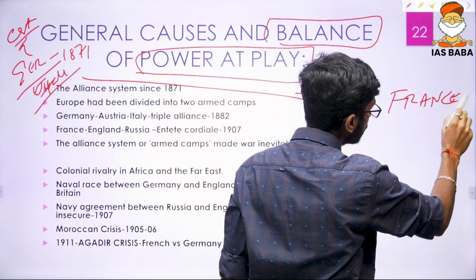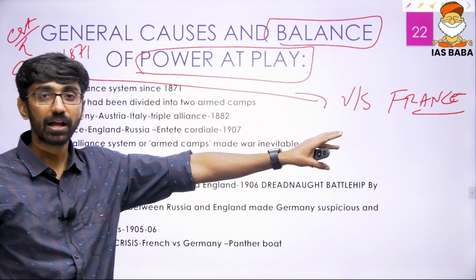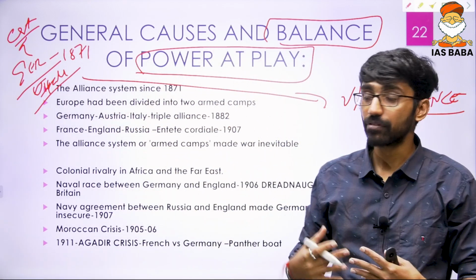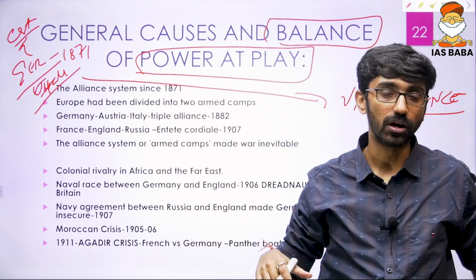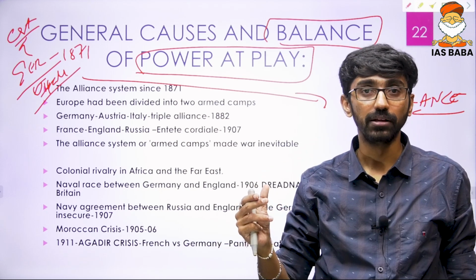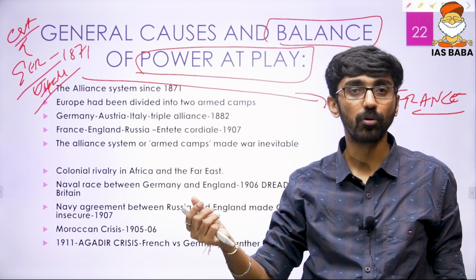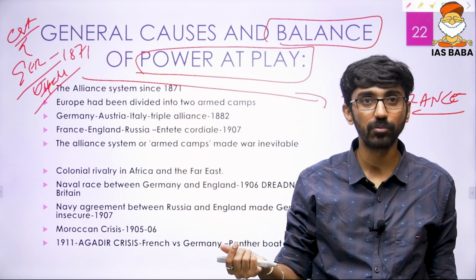So there was this brewing new hostility between Germany and France, and to protect Germany from France's future aggression, Bismarck, the person of the blood and iron policy who led the German unification movement, acted.